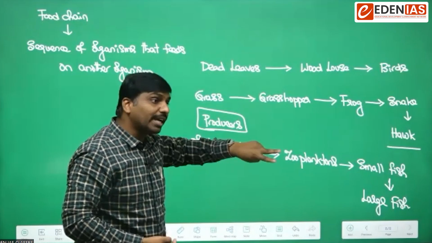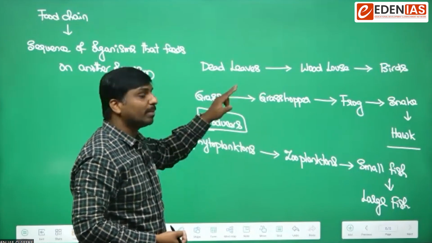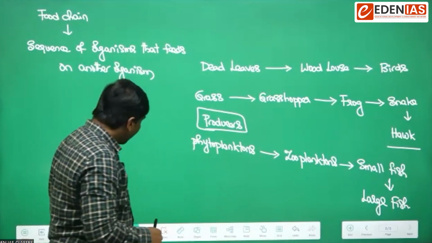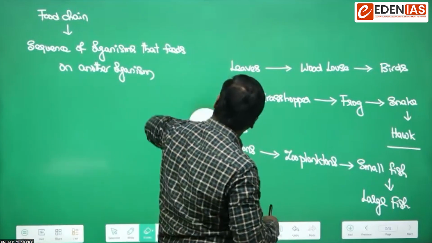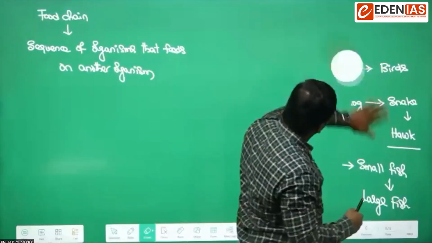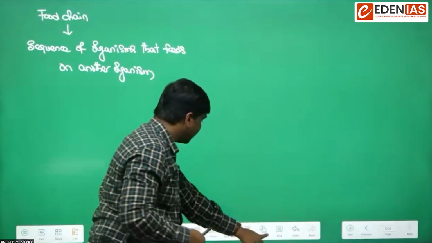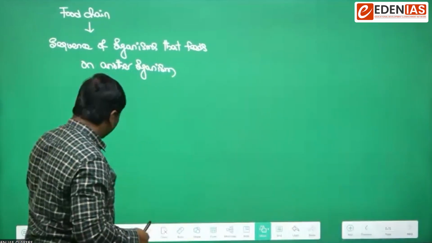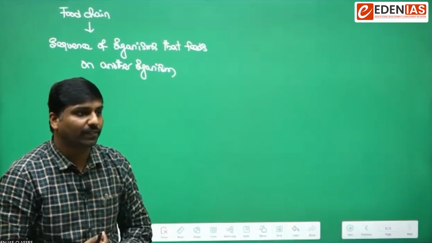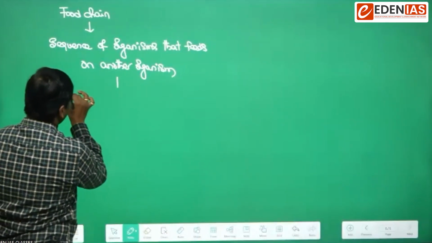So a food chain may either start with the green plants, or producers, or a food chain may start with the dead organic matter. So based on this, we can have two types of food chains. So what are they? Look carefully here: based on the beginner of the food chain, we can have two types of food chains.